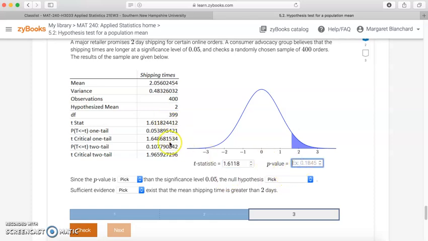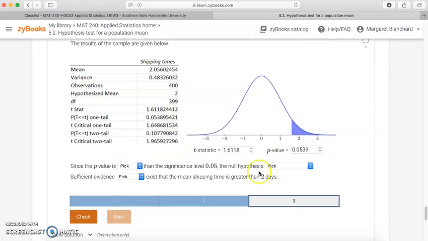And then our p-value, again, one thing to point out here, these are symmetric. So our p-value would be the same even if we were trying to prove that it was less than some number on the same side over here. But again, we're looking at this area over here. So our p-value is going to be from right here. That p-value for the one-tailed test is going to be 0.0539 when we round it to the 4th decimal place.